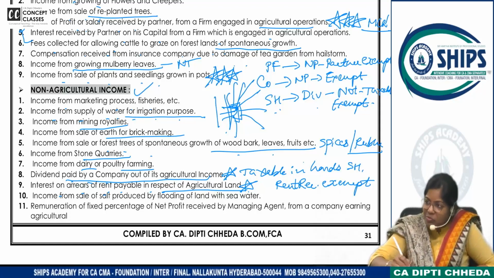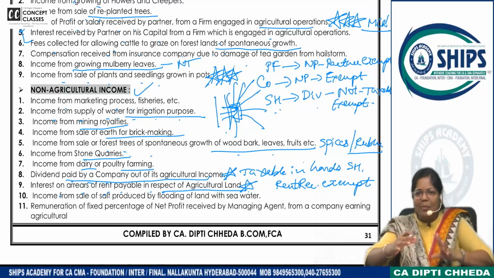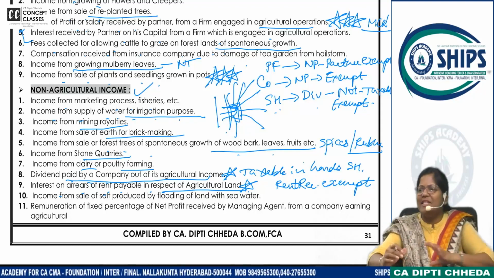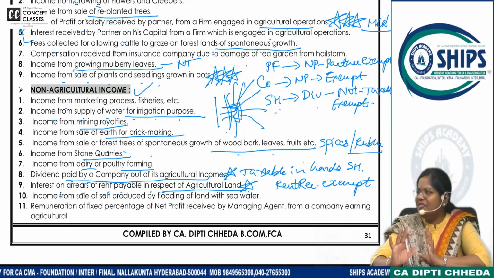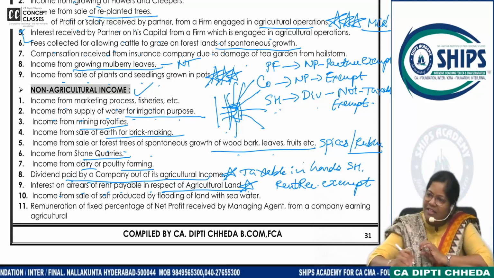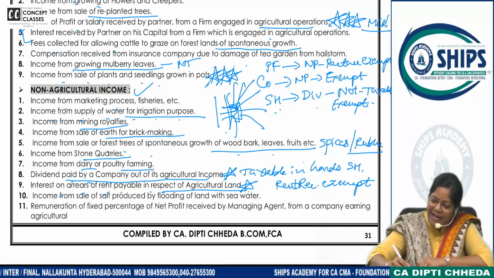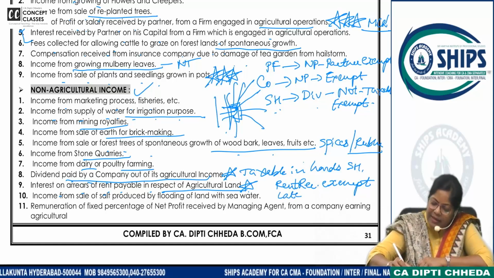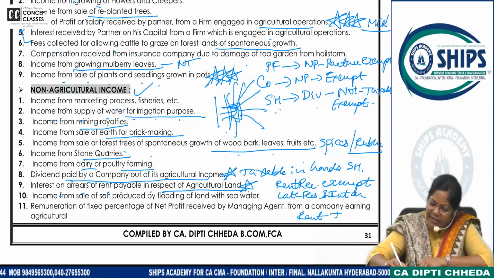Finally you have to make your notes like this. Some notes here, some notes, booster notes, and I am telling you, you will become self-sufficient. Whatever thing you have not understood, you should write it like this, making an equation. Rent received is exempt. Late fees and interest on rent, it is taxable.